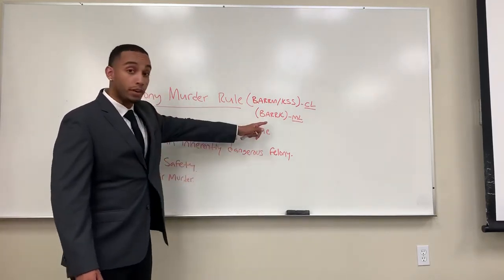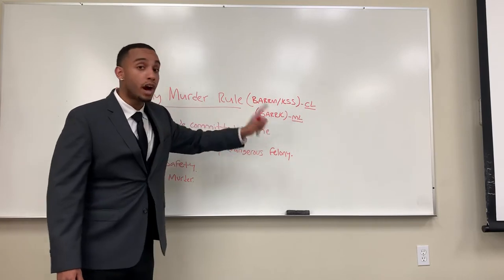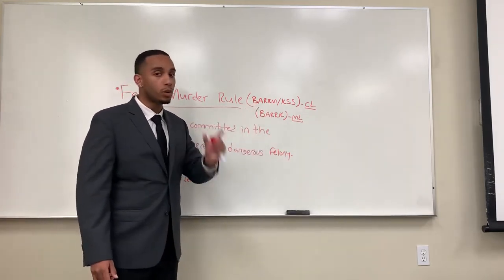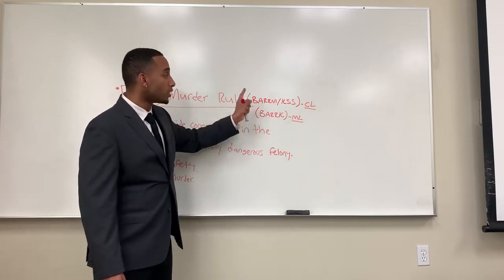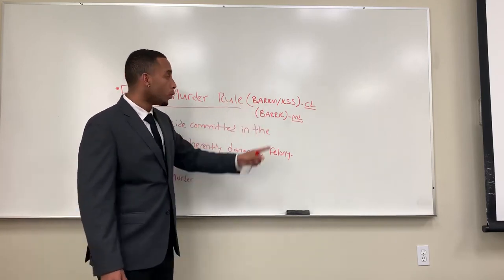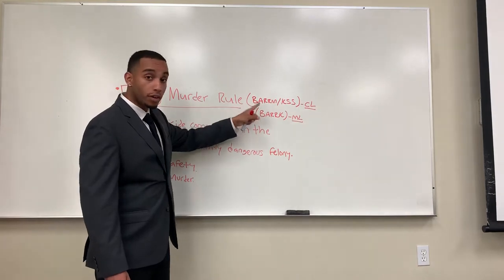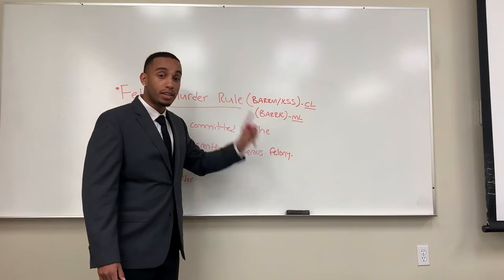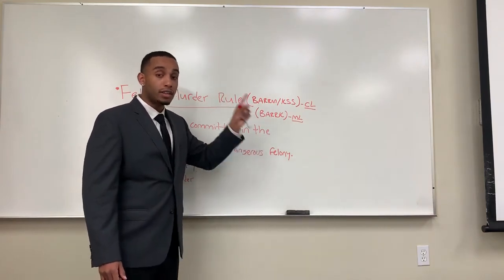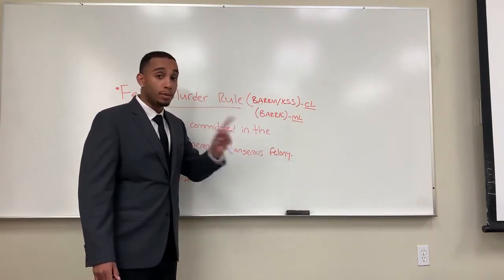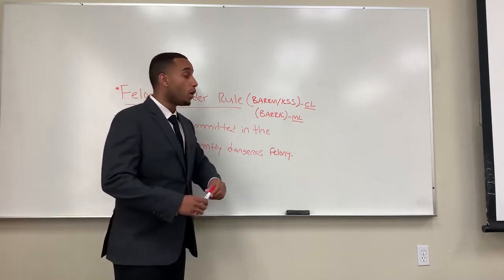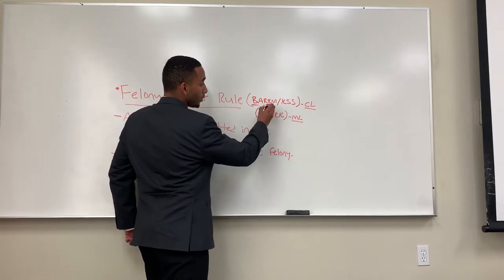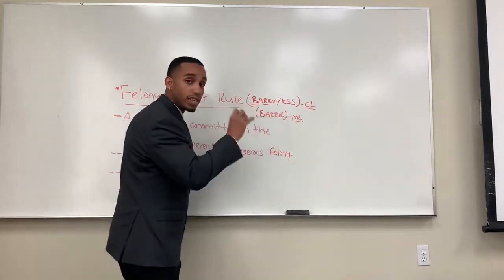So I wrote that over here. I put CL for common law. I wrote down BARMKISS. That's what it's short for. And every single one of these letters has a certain meaning. We have burglary, arson, rape, robbery, mayhem, kidnapping, sodomy, sexual molestation. And the most common on exams, I would say, would be burglary and robbery. Those are the top 2.